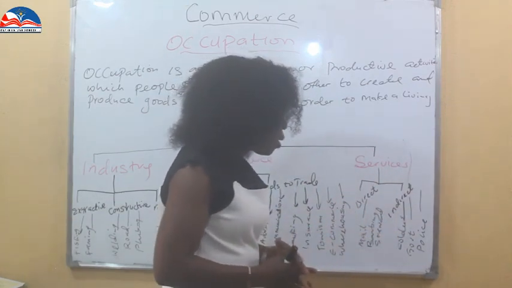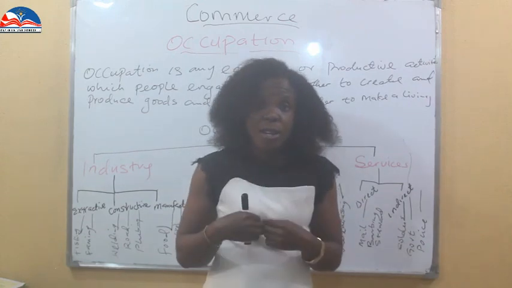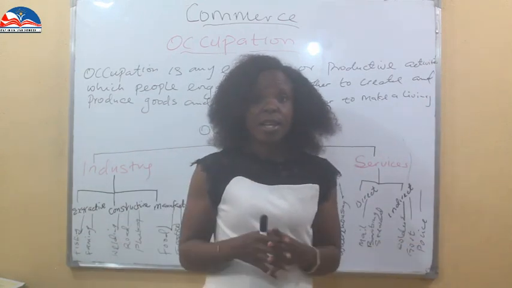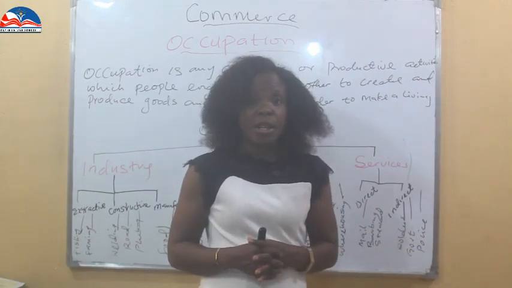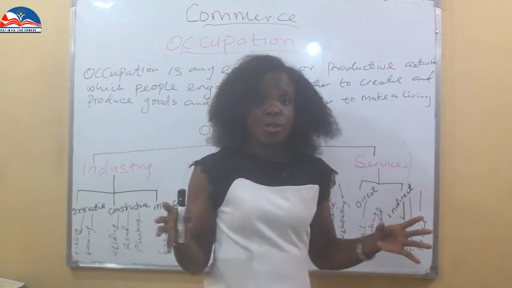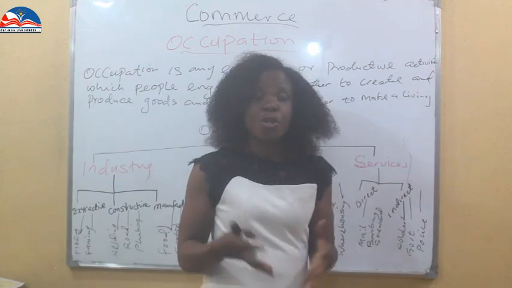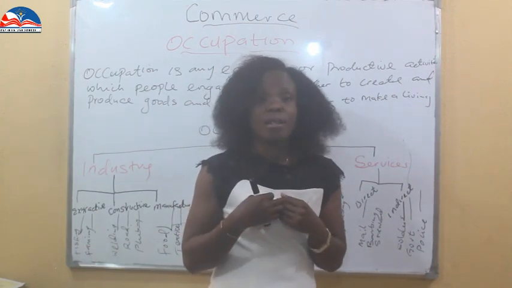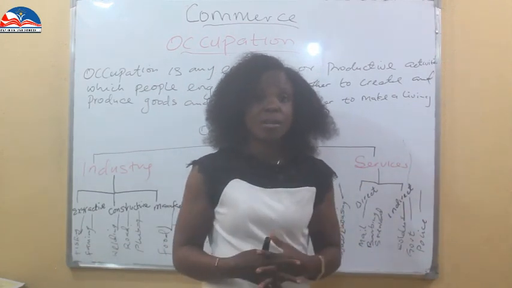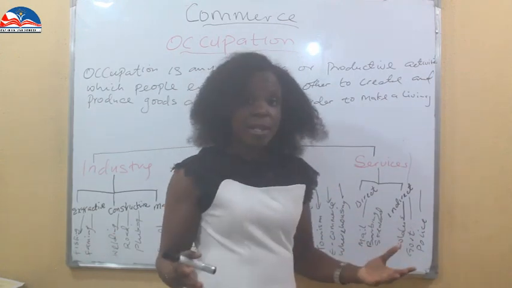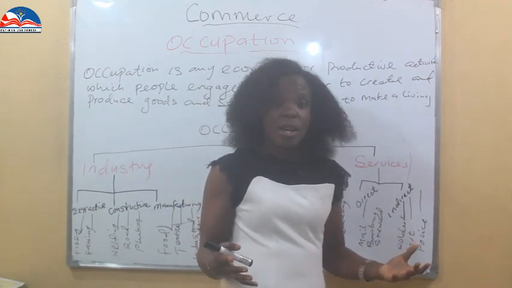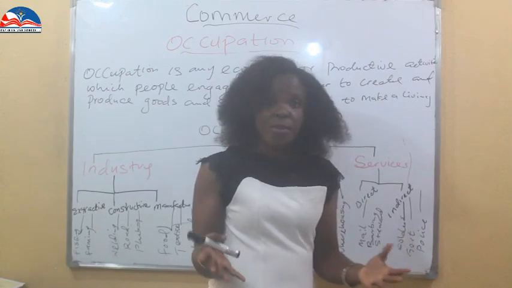For example, the soldiers do not work for us directly, but they protect our country. They are security conscious. They make sure there is a peaceful environment for people. So indirectly you are receiving their services because you want to live in peace. We have the government. All of us are being governed by government.